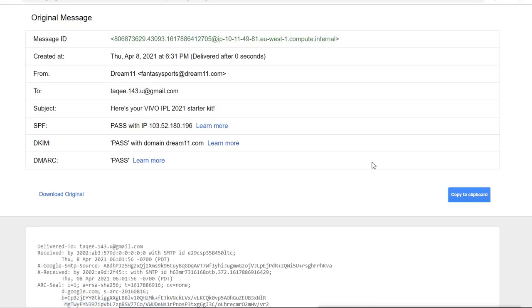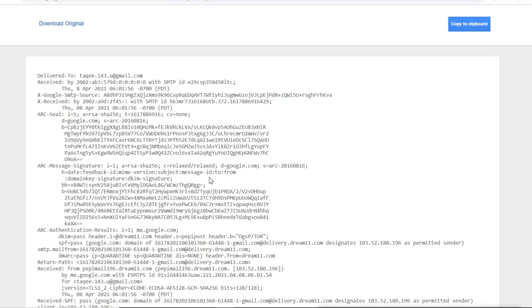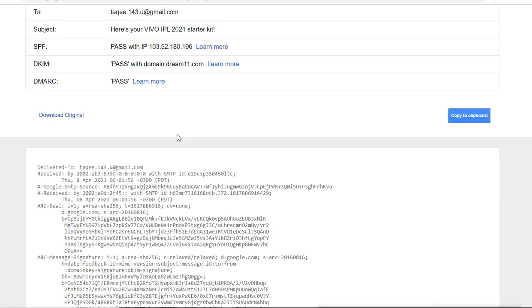it will open in a new tab, and it will show you the information about that mail, the information from that header. It is showing the message ID, created at, and delivered after 0 seconds. It is showing that it is coming from this email address and it is for this email address. This is the subject, this is the SPF pass with this IP address, then pass with this domain. Then you can see the original here, you can download it, and you can see the header here. And from this header it is getting all this information.